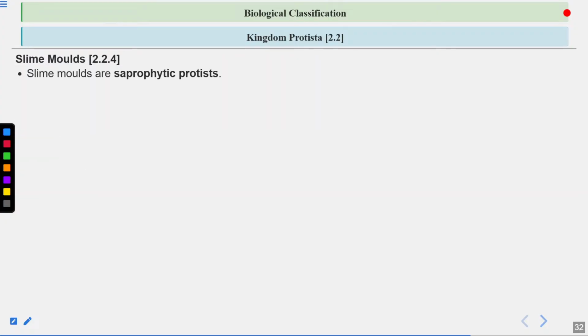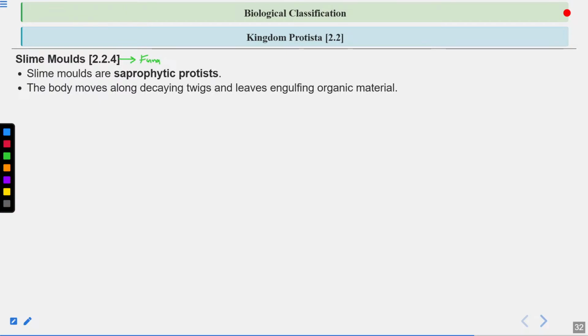Let's talk about the slime molds. Slime molds are saprophytic protists. I've already told you, kingdom Protista or protists are plant-like, animal-like, and fungus-like also. So slime molds are fungus-like. Fungi are also saprophytic. Slime molds are also saprophytic, meaning they feed on dead and decaying organic matter. Their body moves along decaying twigs and leaves, which are the organic matter, engulfing the organic matter.